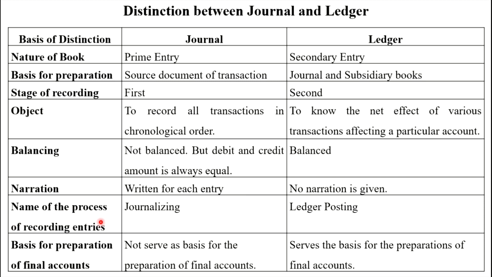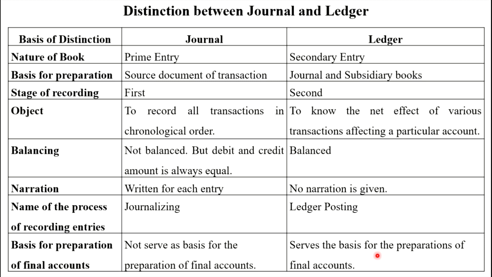The process of recording an entry in the journal is known as journalizing, and the process of recording or classifying the accounts in a ledger is known as ledger posting. Basis for preparation of final accounts: the journal does not serve as a basis, because we are not preparing final accounts from journal entries. But the ledger serves as the basis, because from the ledger balancing figures we prepare the trial balance, and from the trial balance we prepare the final accounts, that is trading account, profit and loss account, and balance sheet.